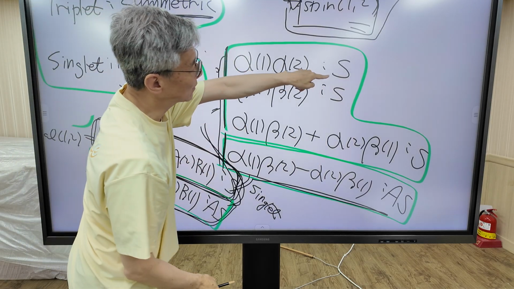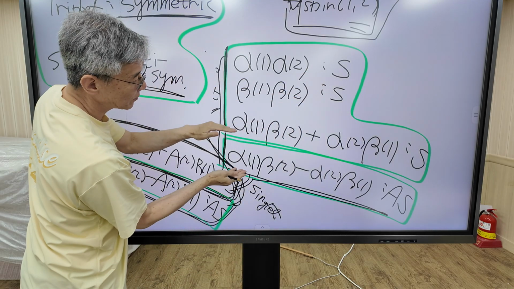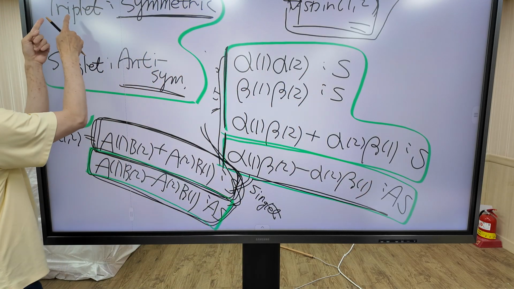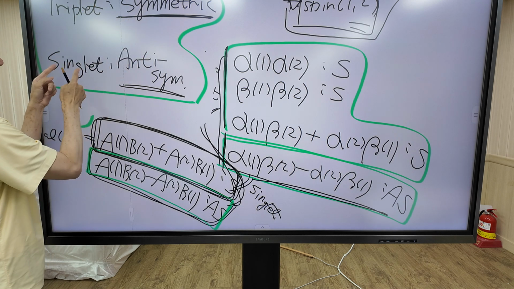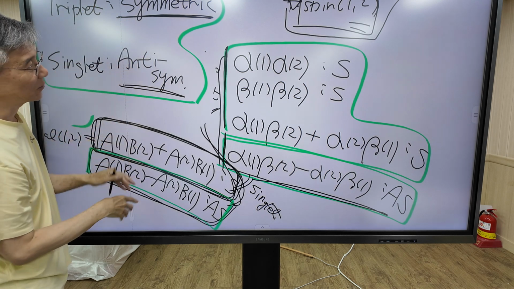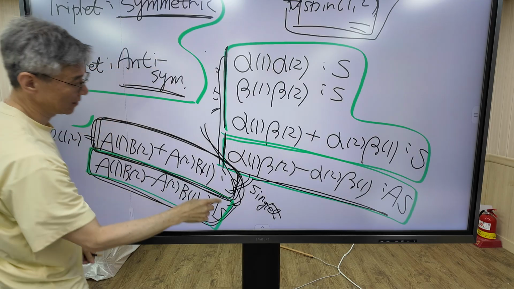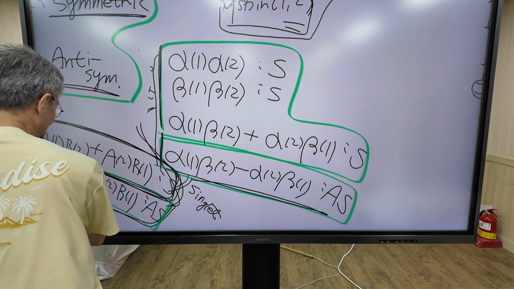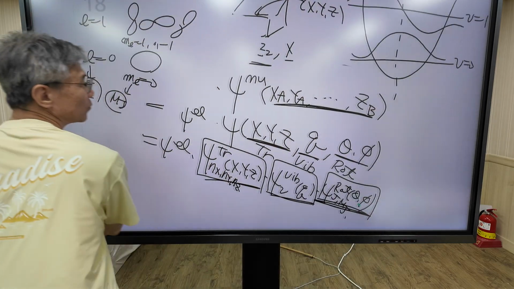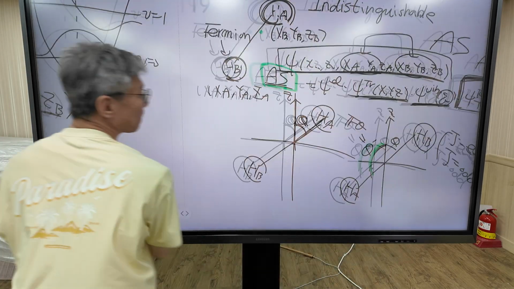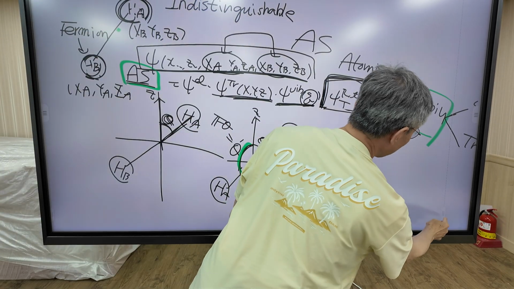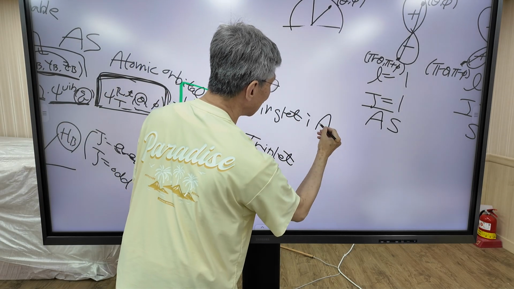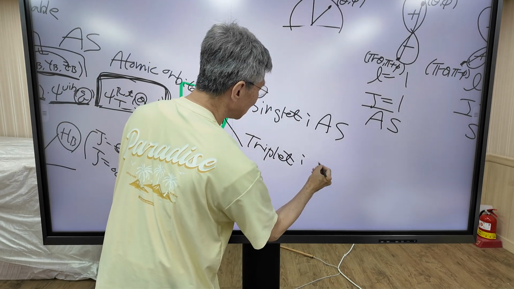But as I mentioned earlier, spin function, two kinds of spin function, triplet spin function, singlet spin function. Remember that. Triplet spin function is symmetric. Singlet spin function is anti-symmetric. So I'm going to add this spin function here. Singlet spin function is anti-symmetric, triplet spin function is symmetric.